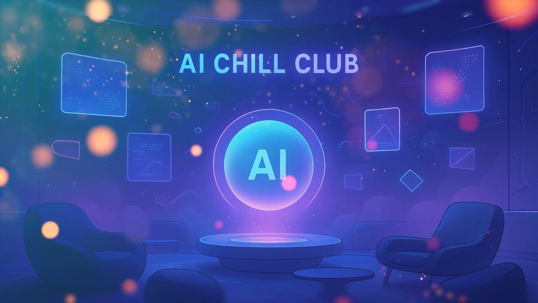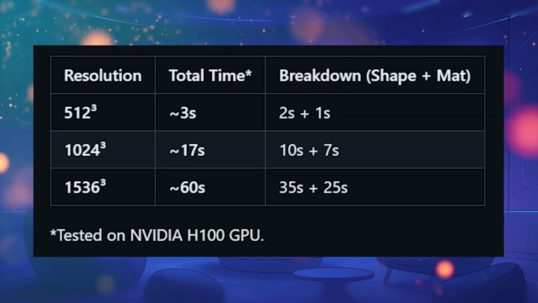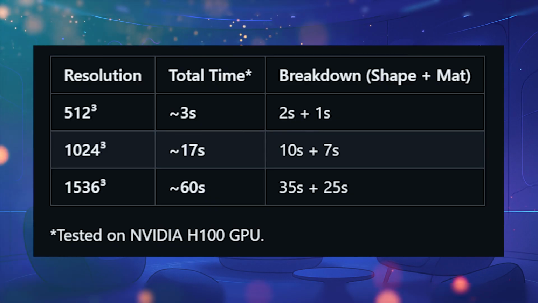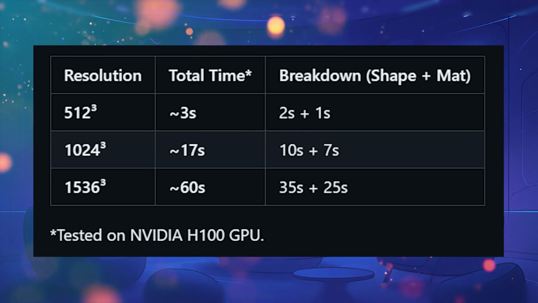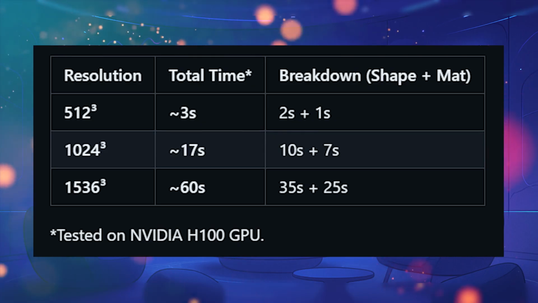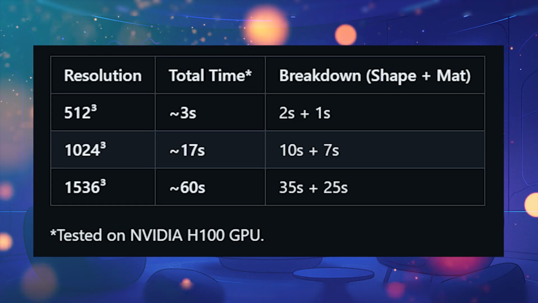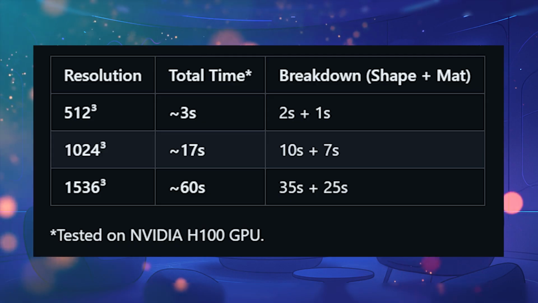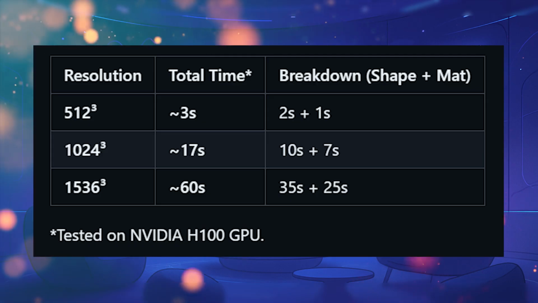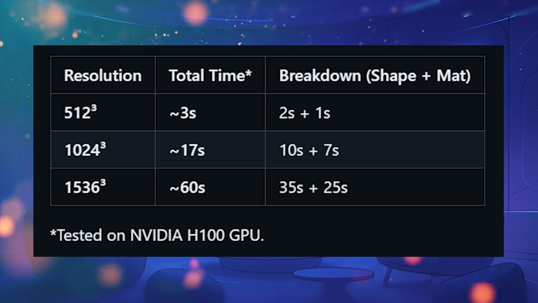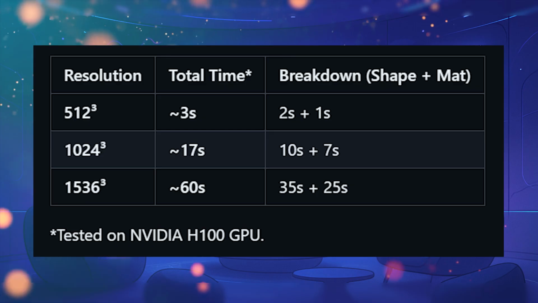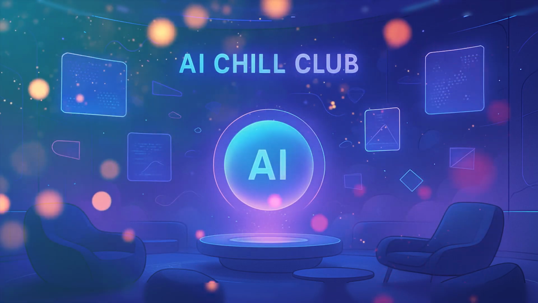First, speed and detail. They show timing at different resolutions. At 512 cubed, they present results in a few seconds. At 1024, it takes longer. And at 1536, it can approach around a minute total, shape plus materials, tested on an NVIDIA H100. You don't need to memorize the numbers. The point is the direction. They're presenting something that scales up in detail and still stays within iteration speed on strong hardware.